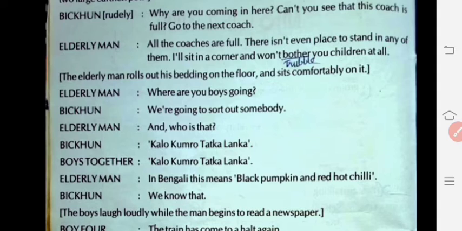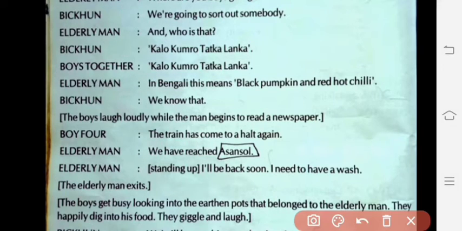Unknowingly they are teasing and changing the name of the teacher, Kalo Kumro Tatka Lanka, because they don't want to learn under the new teacher. Bhikkhun said, "We know what the meaning is, don't tell us." So he was behaving rudely to the elderly man.